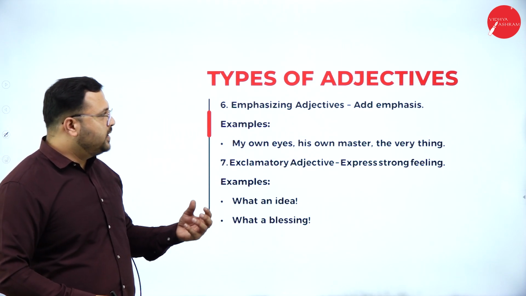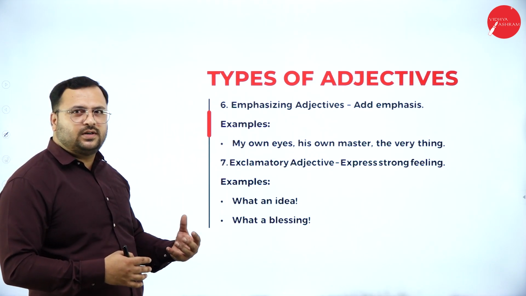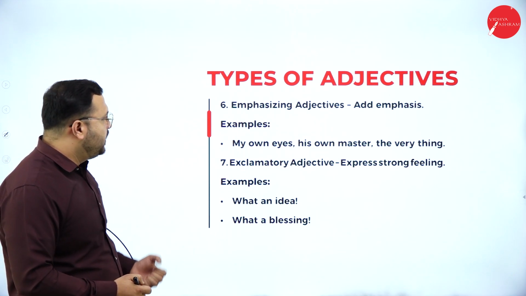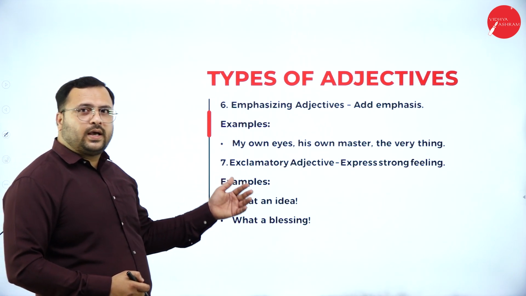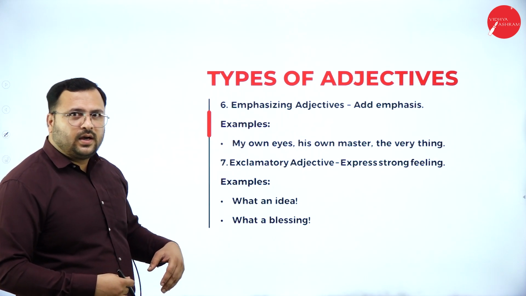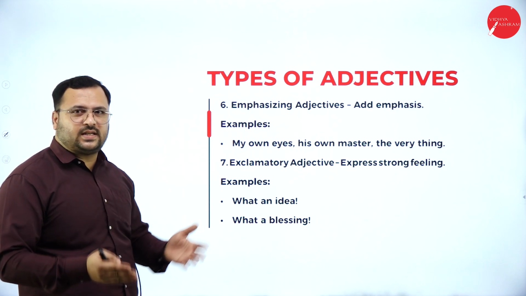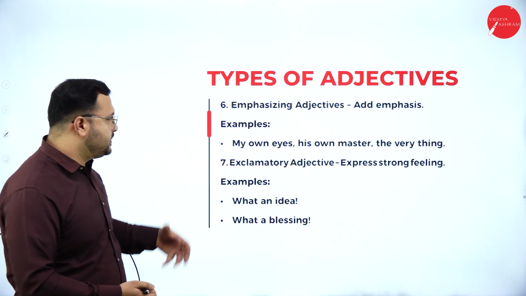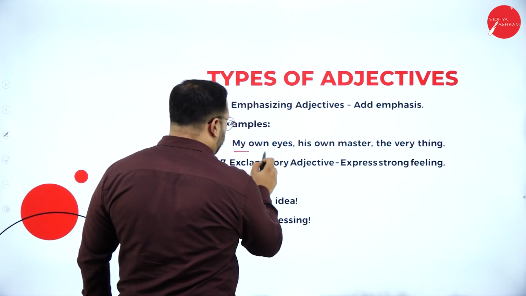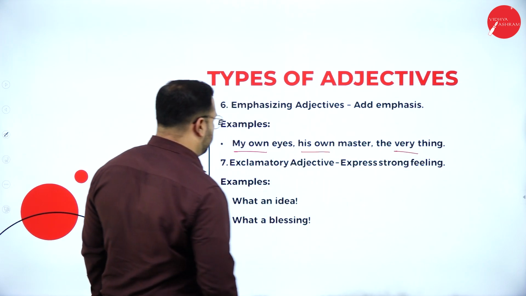And one more is emphasizing adjectives. They add emphasis to the words, nouns and pronouns. Example, my own eyes. I saw that incident with my own eyes. I saw it with my eyes. Normal sentence. When you emphasize it, with my own eyes. So, my own eyes, his own master, the very thing.